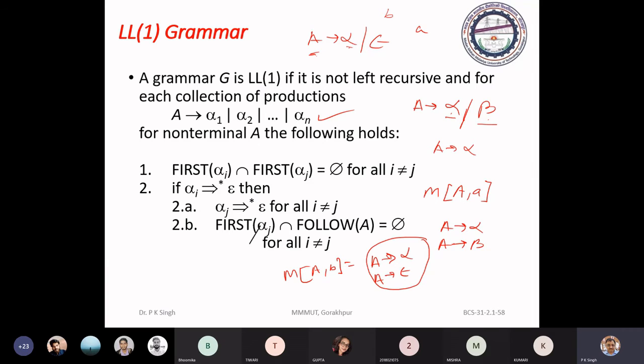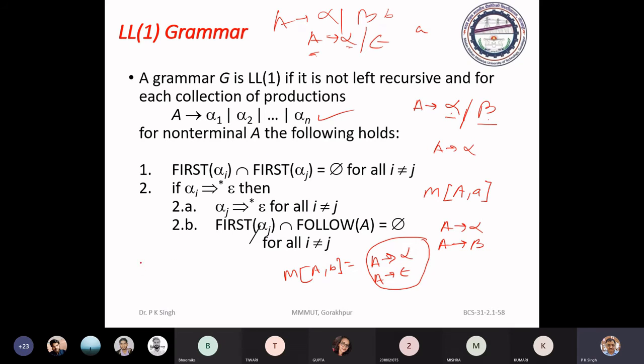But here you can test any grammar. You have to find the non-terminals having different alternatives.